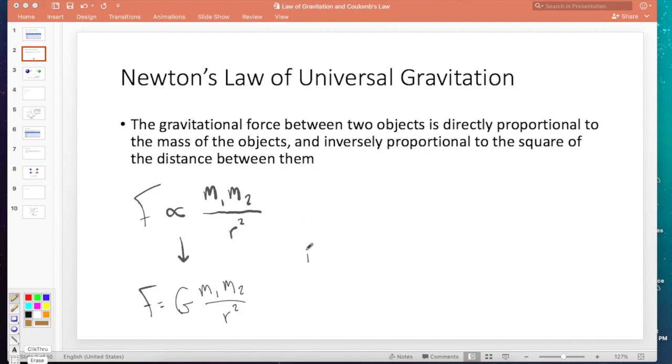We call this an inverse square law. There are many phenomena in nature that end up being inverse square laws. We're going to see another one of them later today. But this makes sense because we have something squared on the bottom. It's inversely proportional to the distance between the objects squared. So we call it an inverse square law.